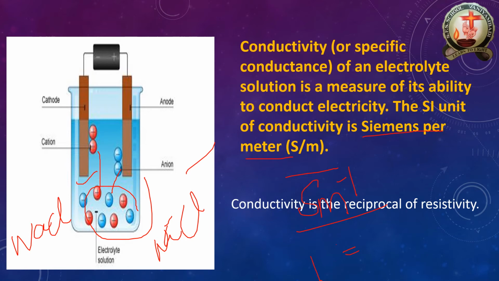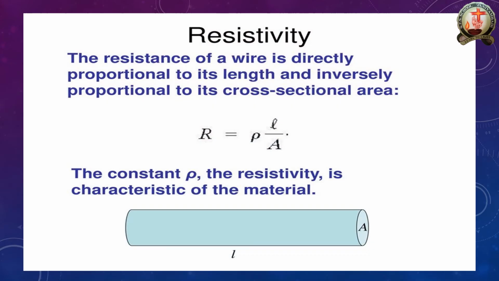Conductivity is 1 by R, so it is inversely proportional to resistance. Whenever the conductivity is increasing, the resistance will be decreasing. The resistance will increase whenever the conductivity decreases. Then resistivity is also an important factor for your electrochemistry. Resistance, you know, is the withstanding power. Take one of the bulbs, for example.